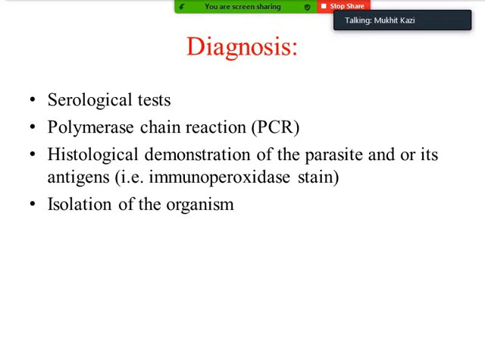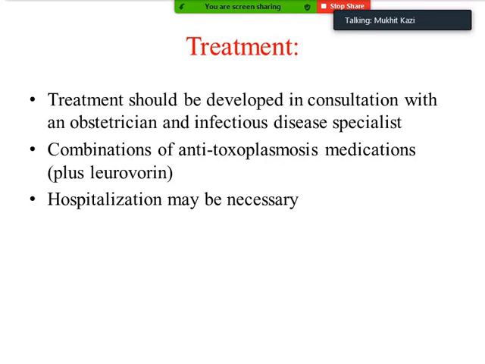Further, the molecular techniques, which include the polymerase chain reaction, also help in detecting these agents from the tissues of the infected host. You can also demonstrate histologically the parasites and their antigens by the immunoperoxidase staining method. You can also isolate the organisms in some artificial medium.